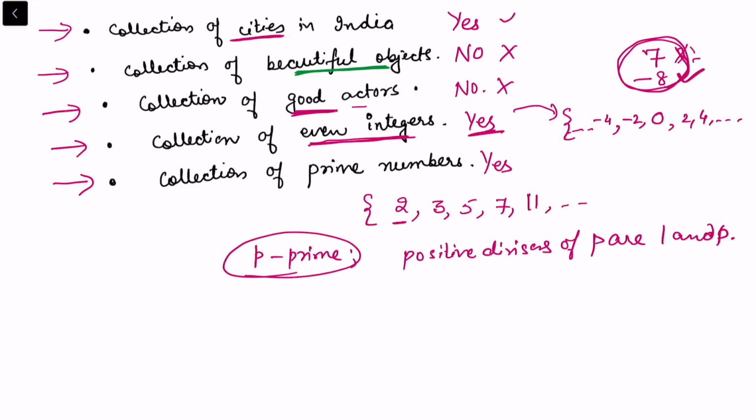So we can continue the list, and if you give me a number, suppose 27, you know that 27 has other divisors also. It can be divisible by 3 also, it is divisible by 9 also, so it is not a prime number. So this is a collection of the prime numbers, a set.